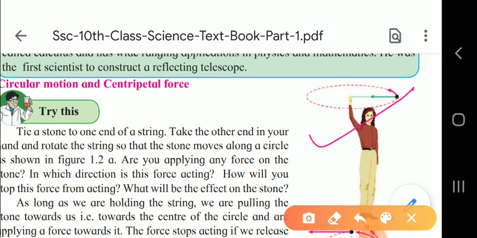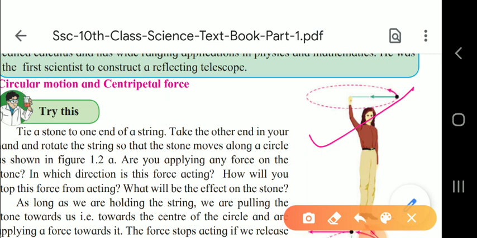In this case, the stone will fly off and it will go along a straight line, which will be the tangent to the circle. Which circle? In which circular direction that stone is moved. So it is moved in a circular direction, so a circle will be formed. Now, when the string is released, the stone goes in the direction of its velocity at that instant of time.